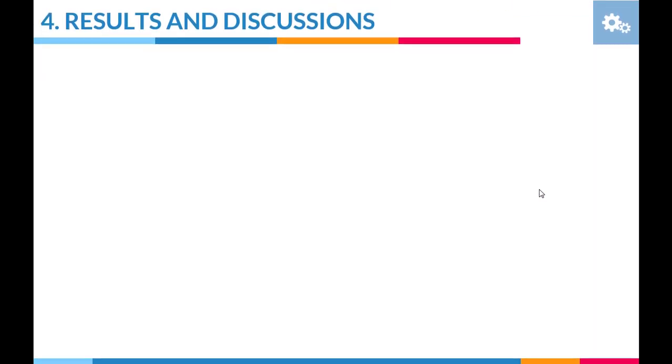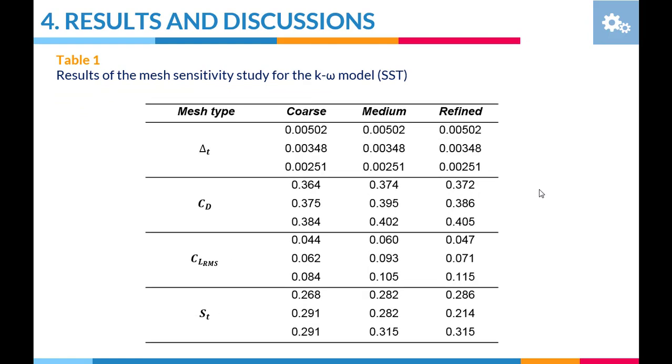Results and discussions. After a set of numerical calculations, the results obtained in Table 1 show an overall variation of the drag coefficient between 0.364 and 0.405. The root mean square lift coefficient varied between 0.044 and 0.115, while the Strouhal number is between 0.214 and 0.315. This shows that the time step has an effect on the variation of the various coefficients.